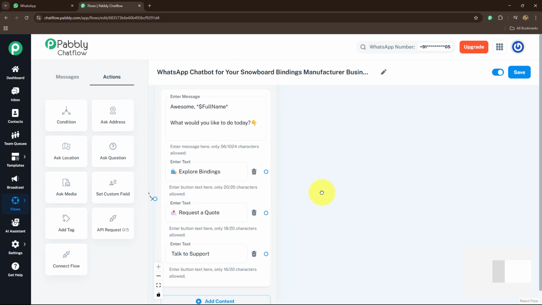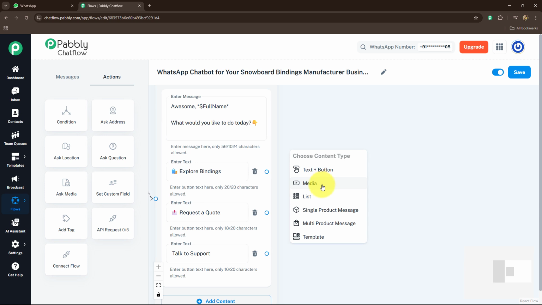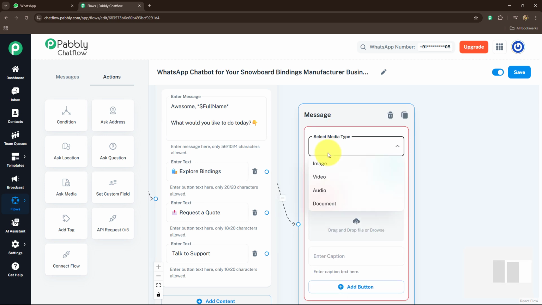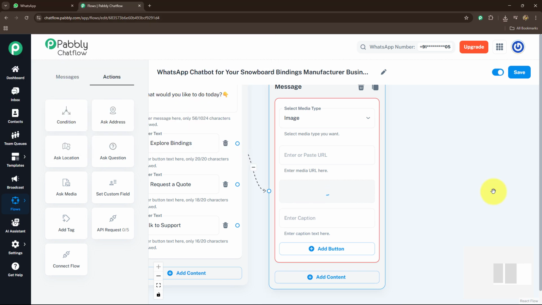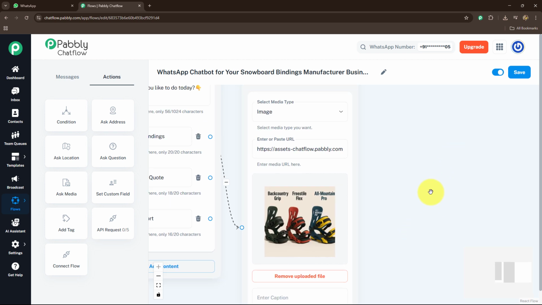Now, first of all, if my customer clicks on explore bindings, I'm going to provide them the different kinds of bindings we are selling. For that, I'm going to simply click on media as I'm sending them a media message. And here I'm going to send them an image as a catalog. If you want to attach the image, you can also enter the URL in this field, or you can directly upload the image from your computer. I'm going to upload the catalog image from my computer. So I've uploaded the catalog of all the three types of bindings we have. And now the first part is completed.